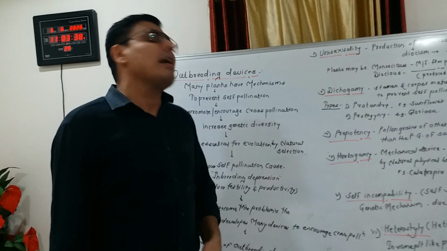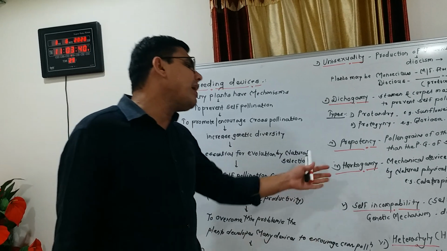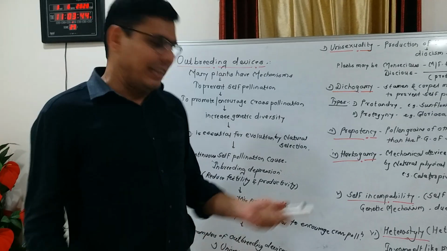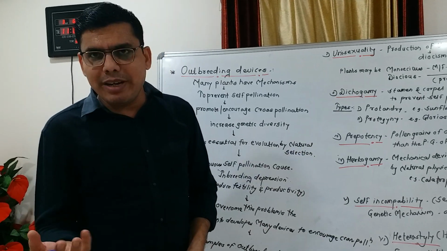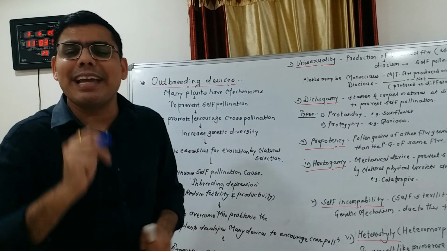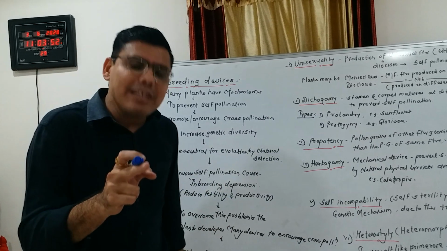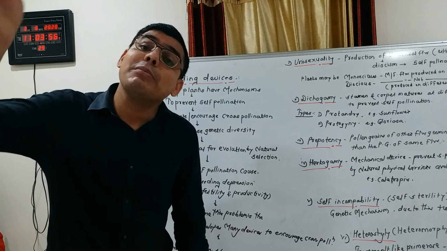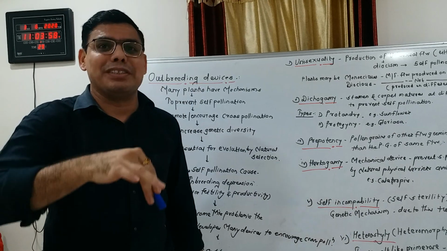Fourth is hercogamy. So what is hercogamy? Hercogamy is nothing but a mechanical device which prevents self pollination in plants, meaning self pollination in bisexual flowers.